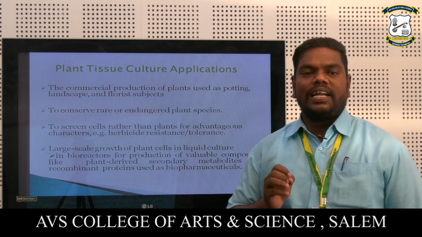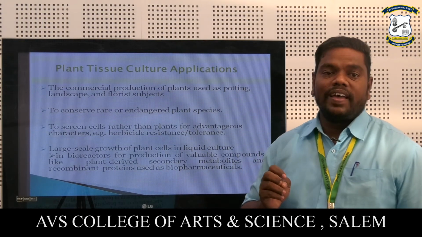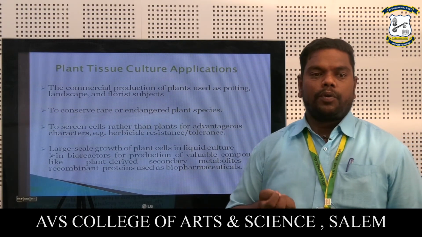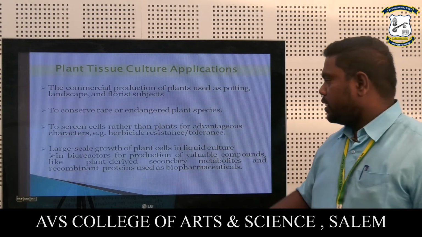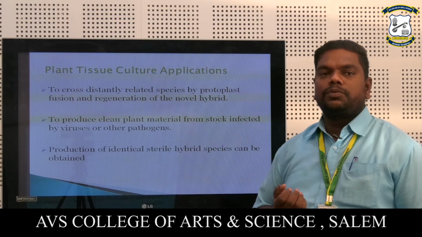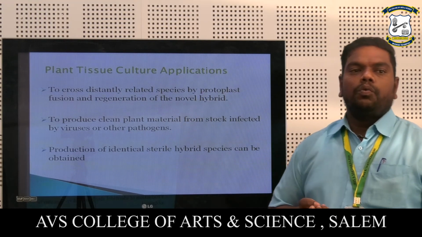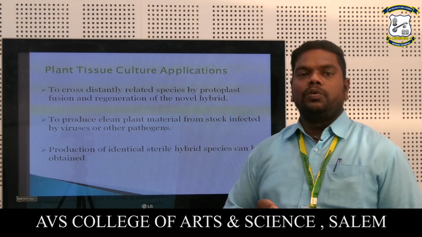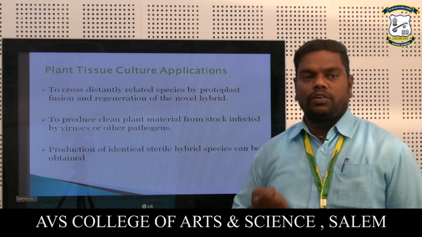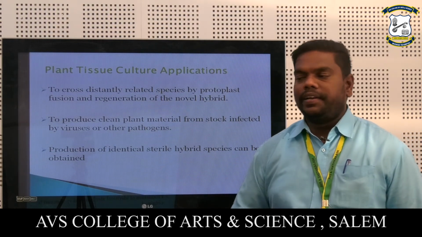Large scale growth of plant cells in liquid culture in bioreactors for production of valuable compounds like plant-derived secondary metabolites and recombinant proteins used in biopharmaceuticals. To cross distantly related species by protoplast fusion and regeneration of novel hybrids. To produce clean plant material from stock infected by viruses or other pathogens. Production of identical sterile hybrid species can be obtained.